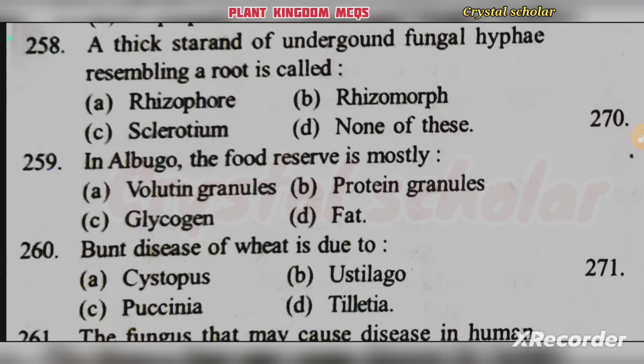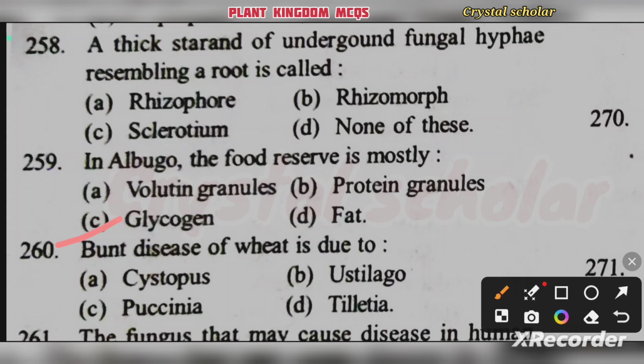In Albugo, the food reserve is mostly volutin granules, protein granules, glycogen, fat. In Albugo, the food reserve is mostly glycogen.